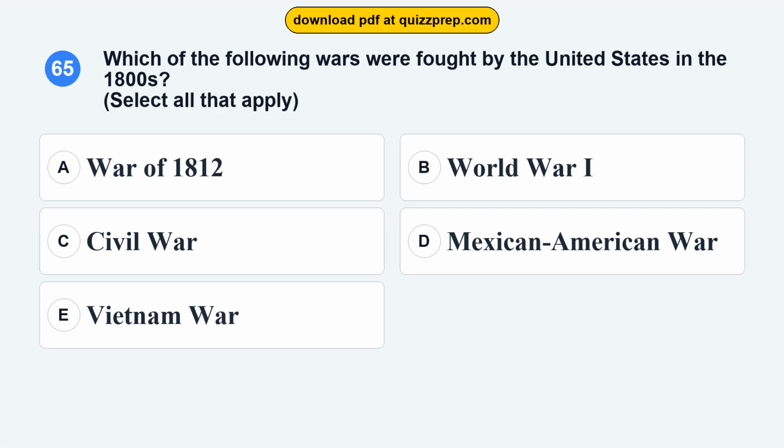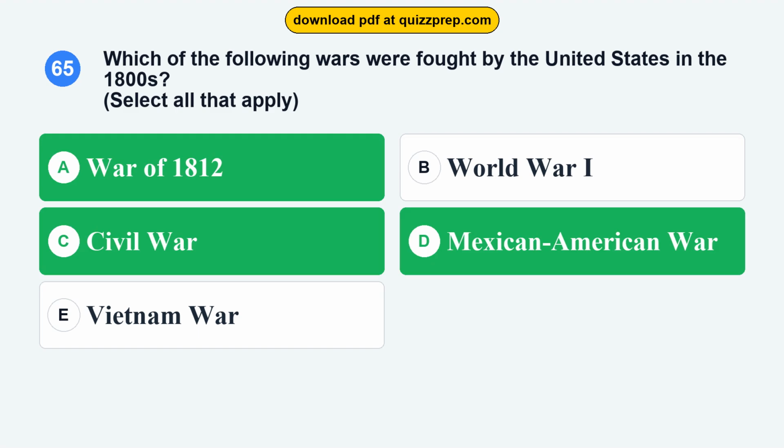Question 65. Which of the following wars were fought by the United States in the 1800s? Option A, War of 1812. Option B, World War I. Option C, Civil War. Option D, Mexican-American War. Option E, Vietnam War. The correct answers are options A and C and D.